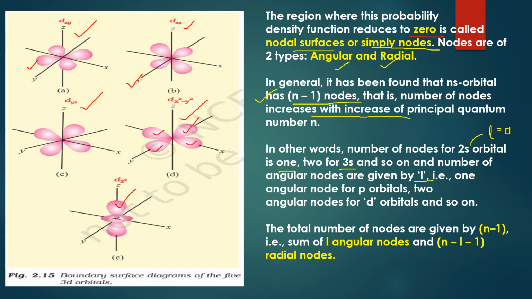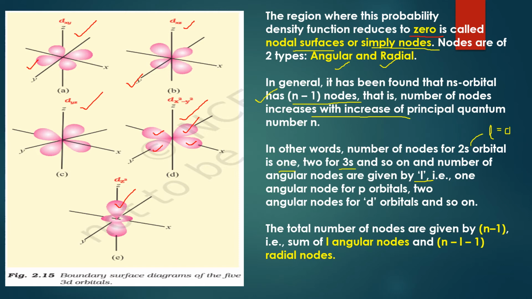In the same way, if you move to p orbital, the value of L is 1. So there can be one angular node because these p orbitals are at an angle. These dumbbells are placed at an angle from each other. If the electron is in px, the same electron cannot be in py. So at particular angles, px, py and pz are the three orbitals where there is probability of finding an electron.